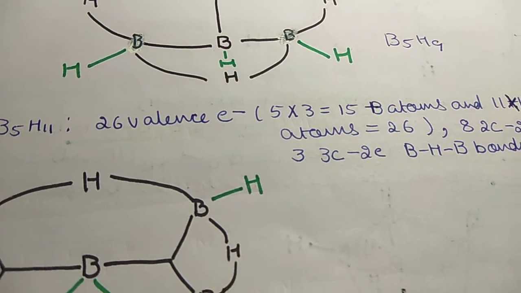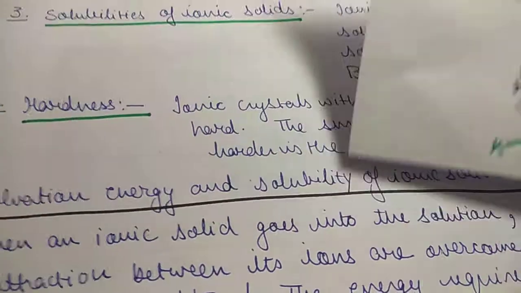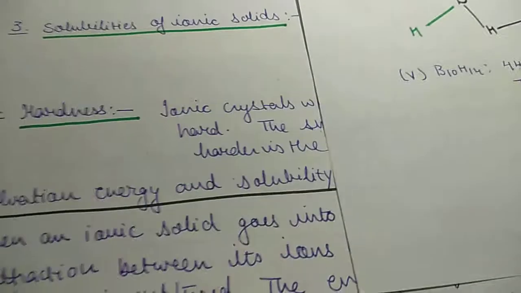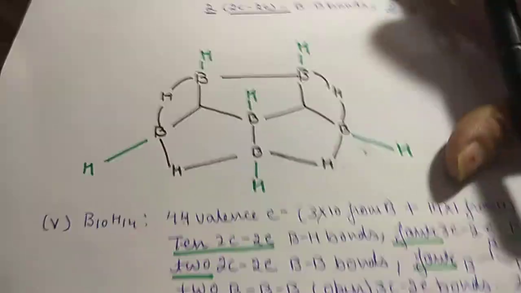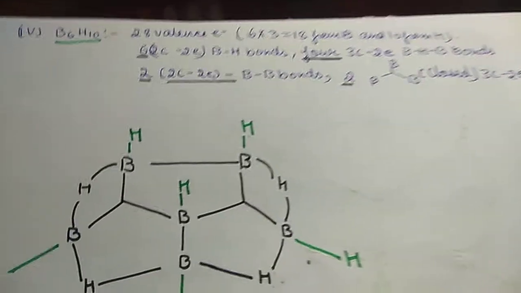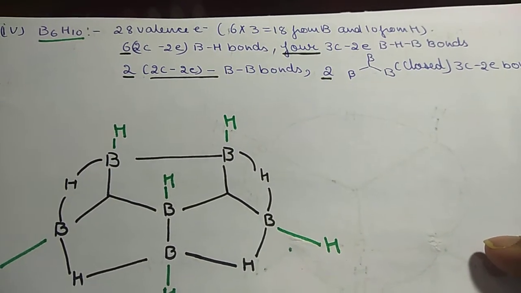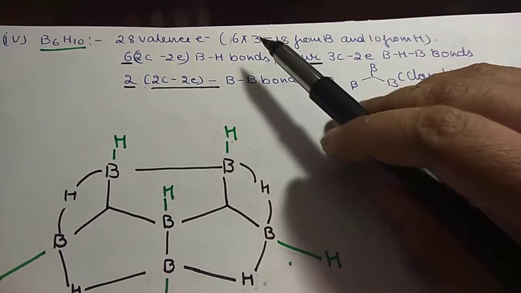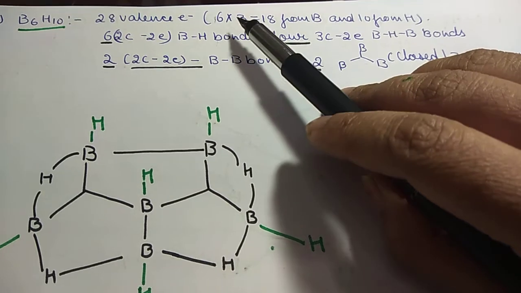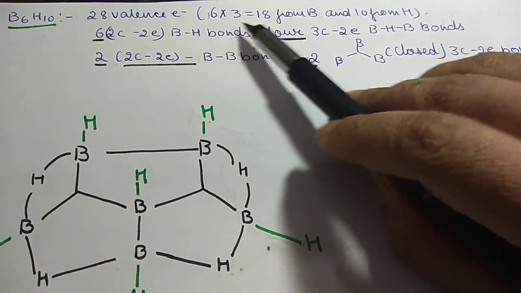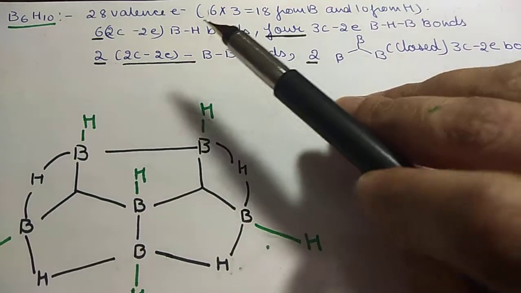Then after B5H11 we have the structure of B6H10. B6H10 has 28 valence electrons: obviously 3 each from boron, and there are 6 borons, so 18 electrons from boron and 10 from hydrogen, 28 valence electrons.